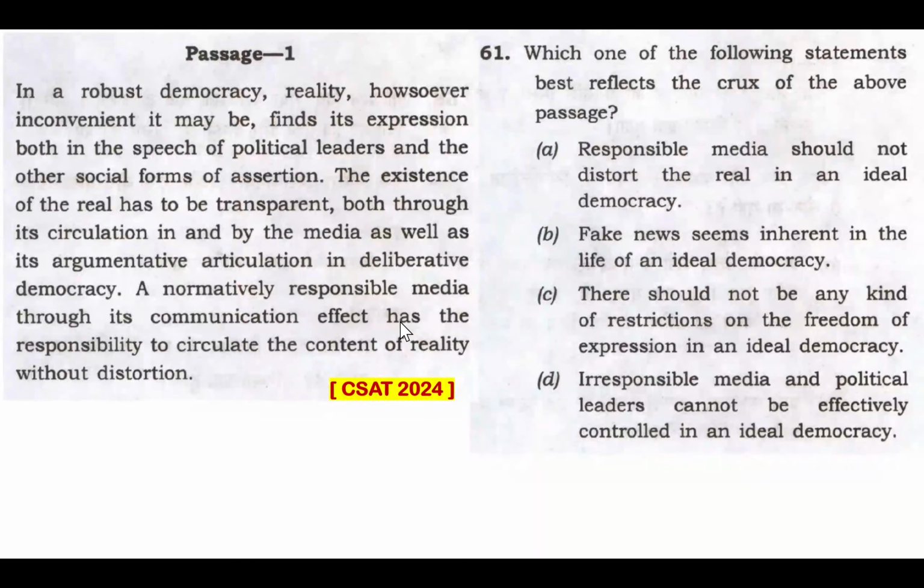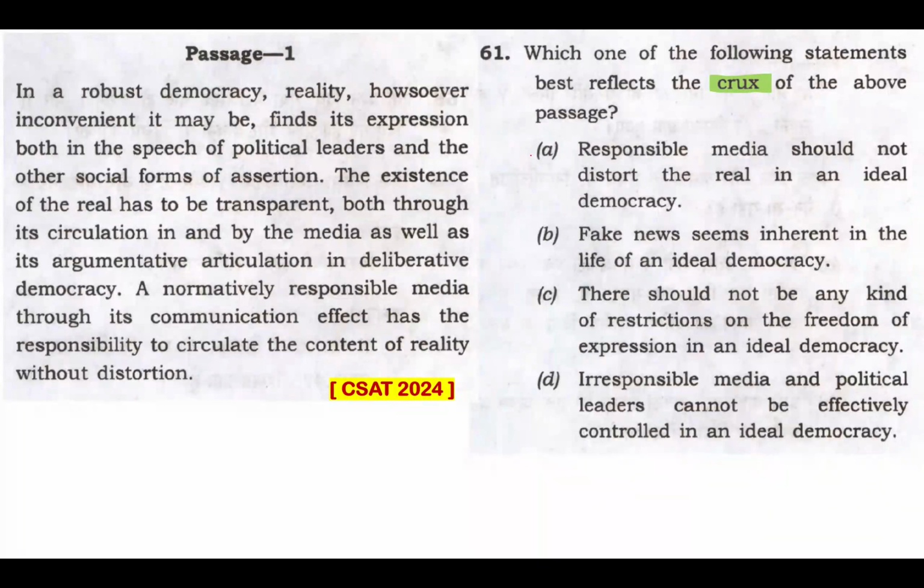Read this passage to answer question 61. Which one of the following statements best reflects the crux of the above passage? What's the keyword? The keyword here is crux. Option A. Responsible media should not distort the real in an ideal democracy. Now, this is clearly the crux of the passage.